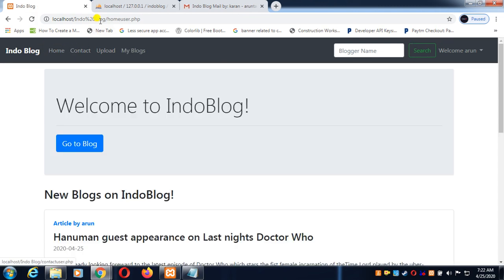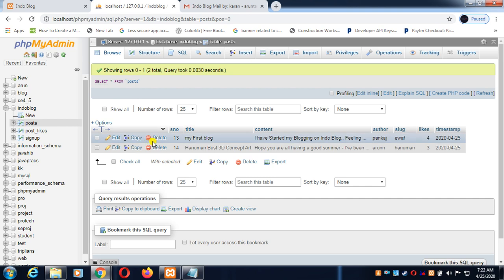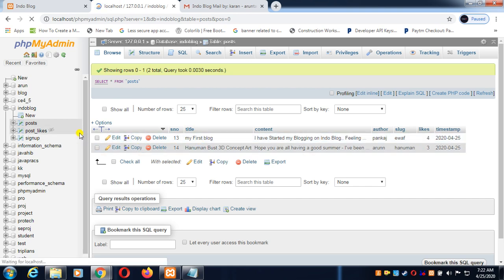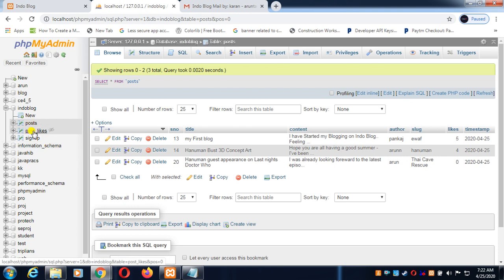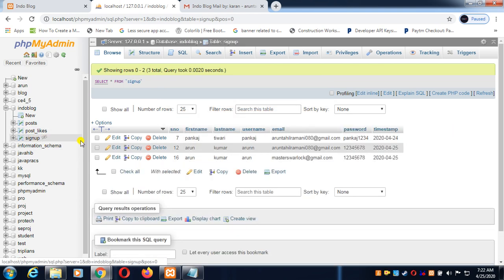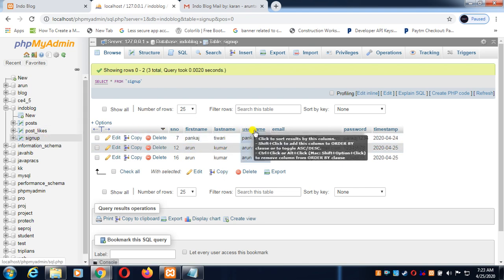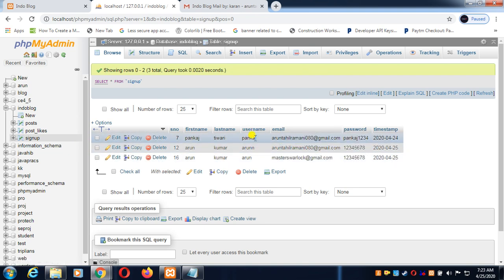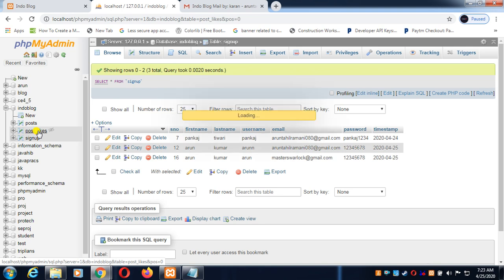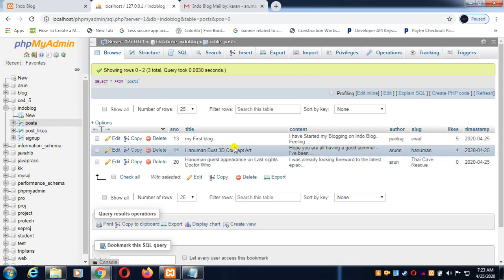Okay, so now let's see the database design. Okay, so this was in sign up, it will contain all the data that a user fills when registering on the Indoblog platform. So these are the details that were filled by the users. Okay, in this the username is the unique key, so it will contain only the unique usernames. Okay, and in the post section it will contain all the posts uploaded by different users.